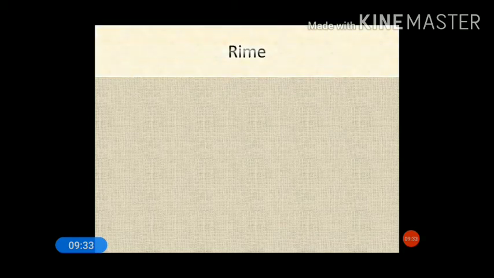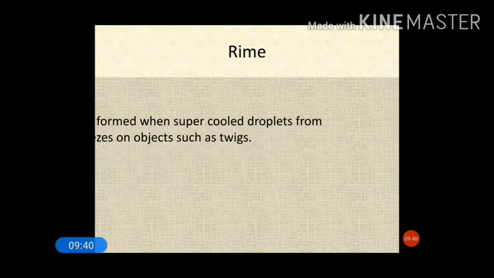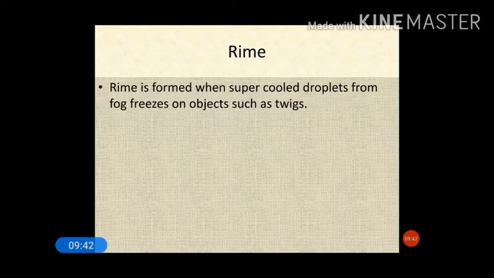Now coming to the next, that is rime. What is rime? It is just like frost, but there is some difference between these two. Rime is formed when supercooled droplets from fog freeze on objects such as twigs.